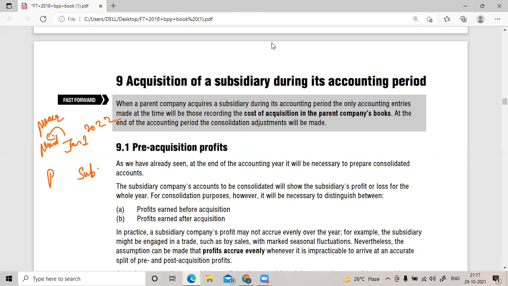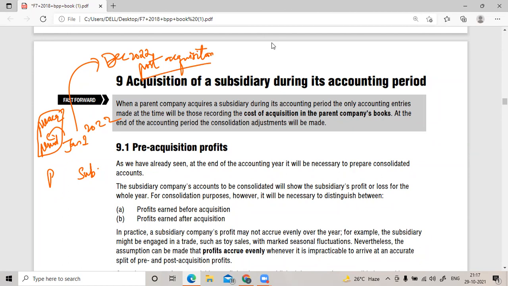Yes, sir. And after this, from Jan 1st, 2022 till December 2022, would be what? Post-acquisition. Yes, great. Post-acquisition period.